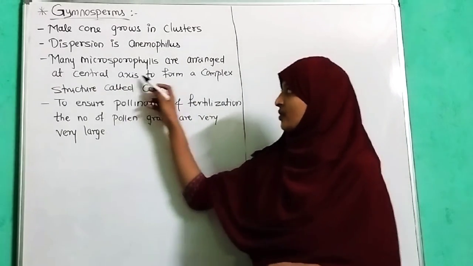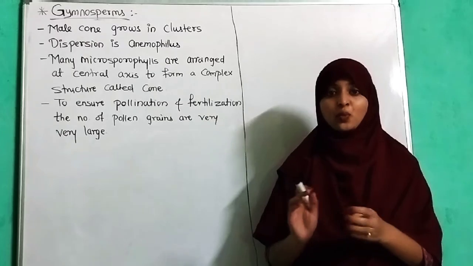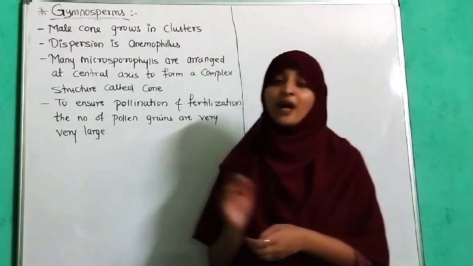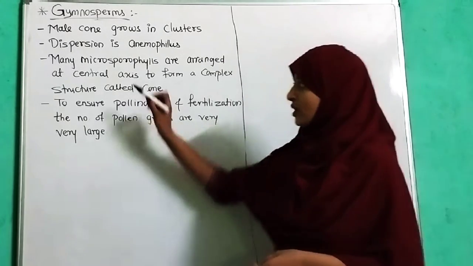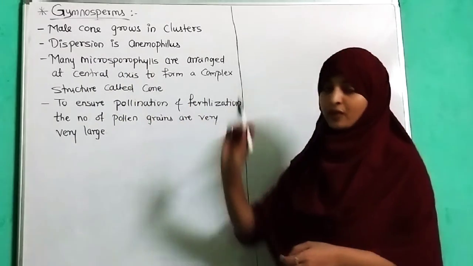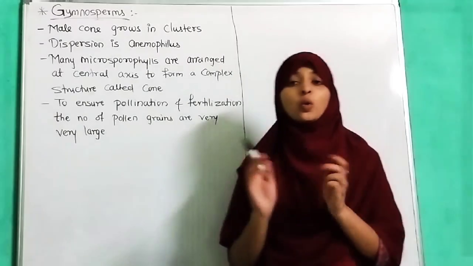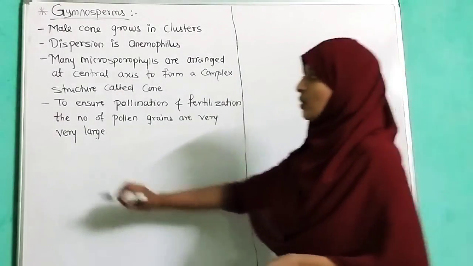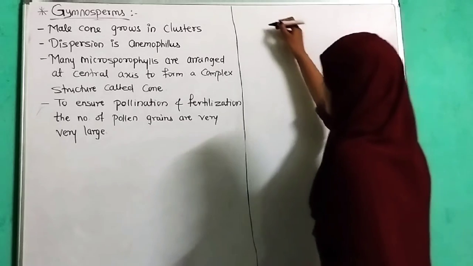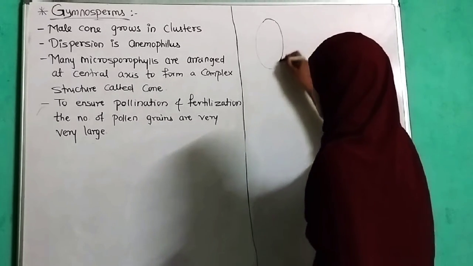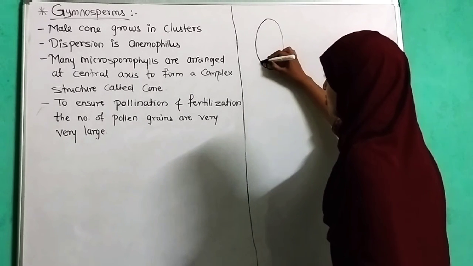Many microsporophylls are arranged at the central axis to form a complex structure called a cone. As we have discussed sporophyllous leaves, microsporophylls mean male spores. So the microsporophylls are arranged in a complex structure to form a cone-like structure. We are going to discuss it, and later on this structure. We know that the male cone is arranged in the form of a cluster. Here we can see a cluster structure.